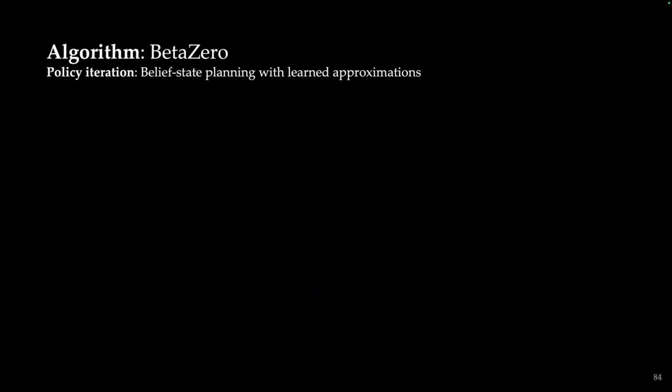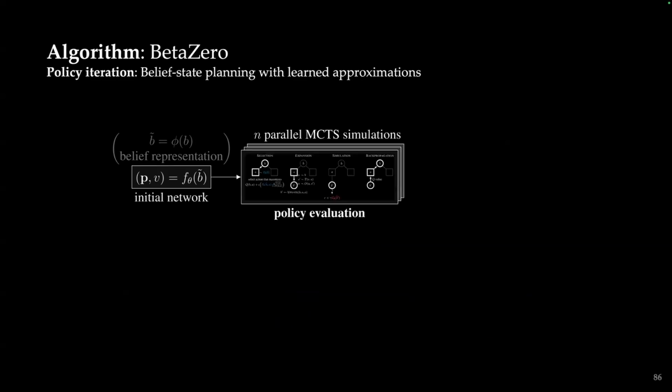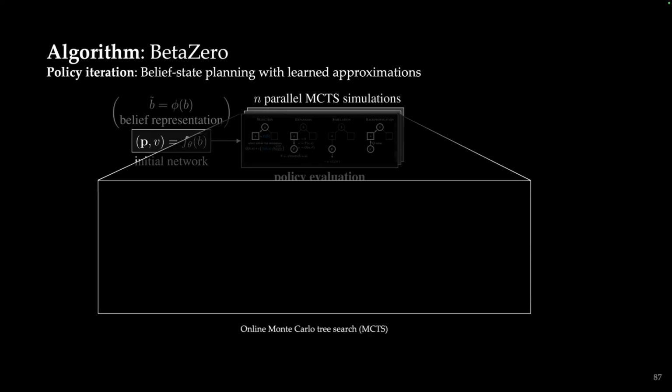It's a policy iteration algorithm that uses these learned approximations. The way it works is you have some initial network, as I just mentioned before, that predicts the distribution over actions and the value. You then run n parallel Monte Carlo tree search simulations or MCTS simulations, and this evaluates the current policy. MCTS has 4 stages. The first stage would be selection. So you start from some belief and you want to do some online planning. You would want to select an action to expand on.